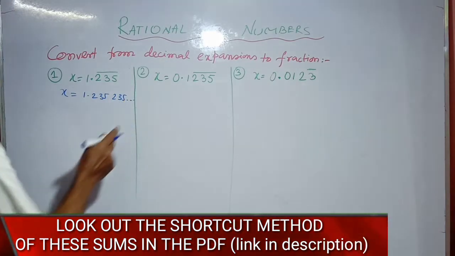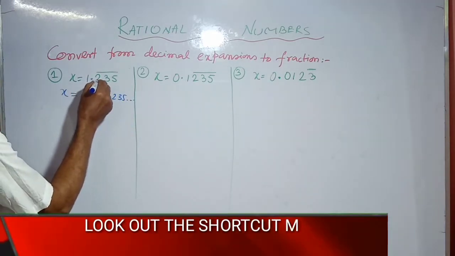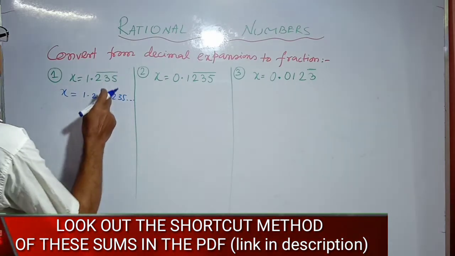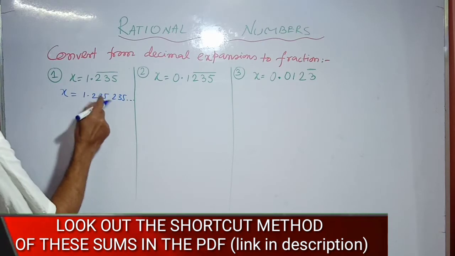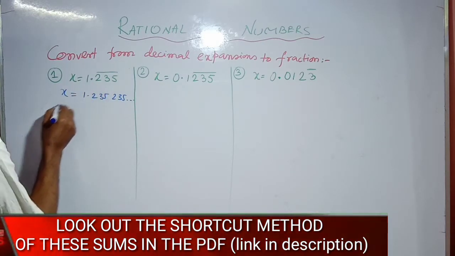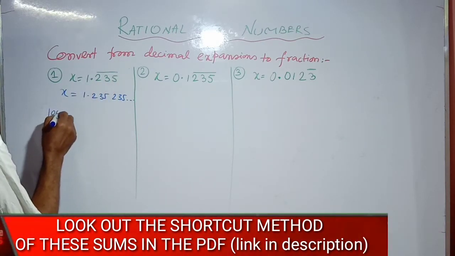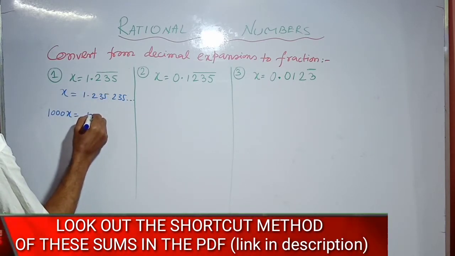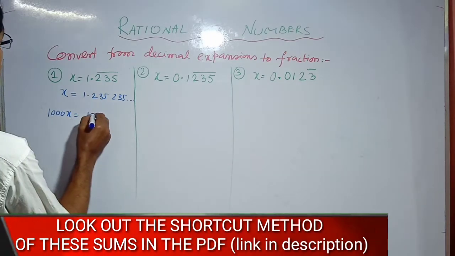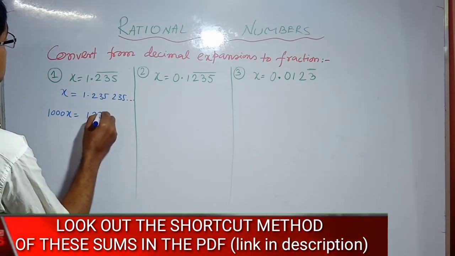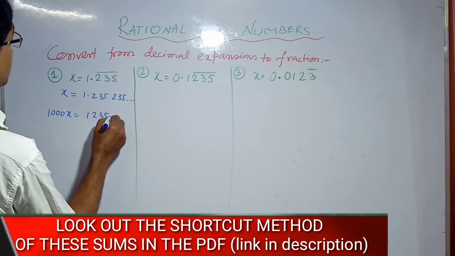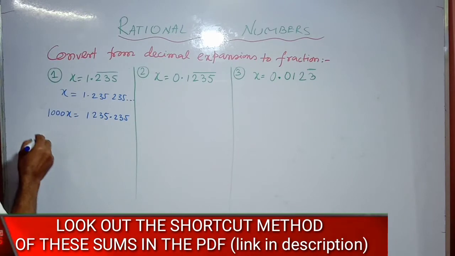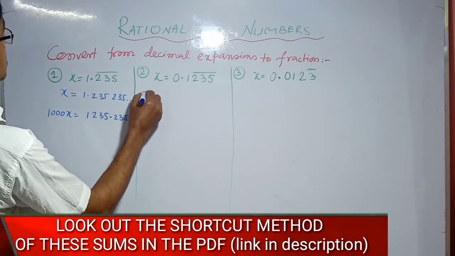Since after the decimal it has 3 digits repeating, we multiply by 1000. 1000x equals 1235.235, and this is also x equals 1.235.